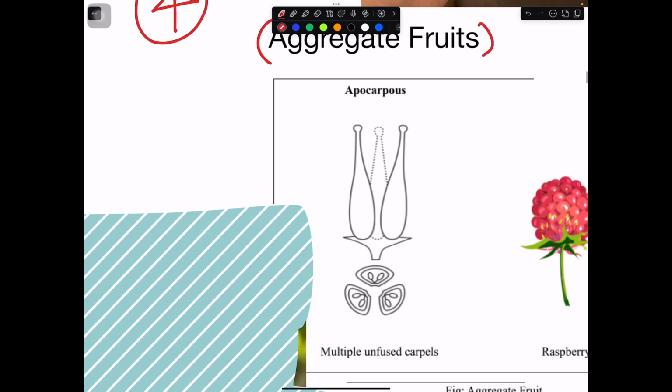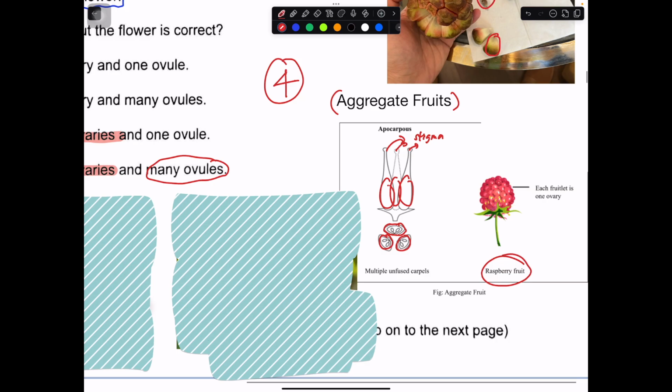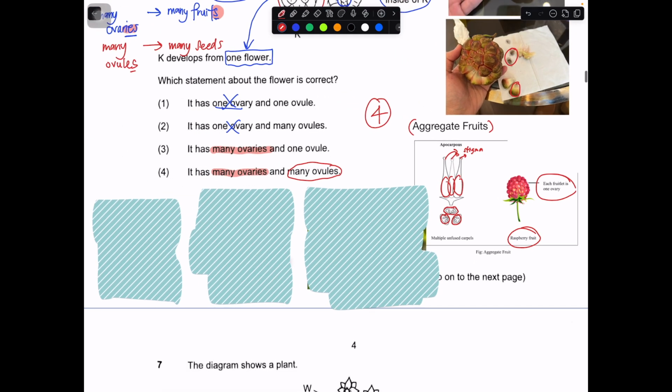Okay, so you can see there are multiple stigma, and these are the ovaries that will develop into your fruits. So this comes from one ovary, one ovary, one ovary. So another example will be raspberry, where you have many ovaries that will develop into many fruitlets. Okay, in this case. So in this part, we have seen a very good example of number 4.